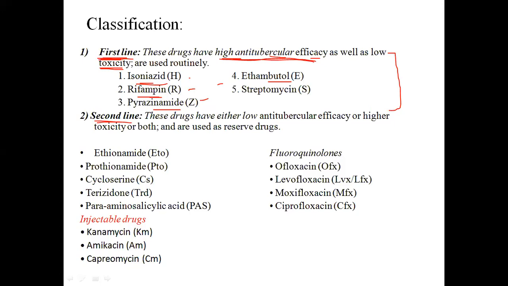Okay, so these are the 2 important points. Now come to the second line drug. Second line drugs have low efficiency and higher toxicity. They are called reserve drugs. They are the reserve drug after this option. Once this option is over, then we will move to the reserve drug.